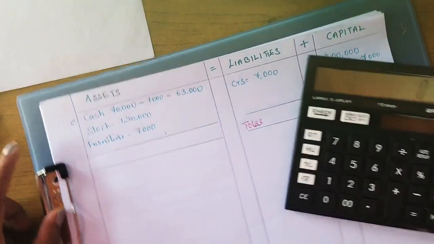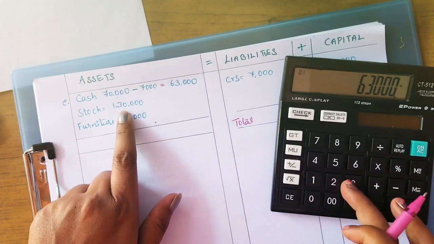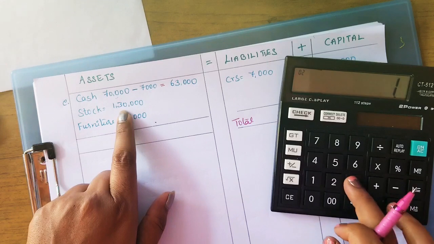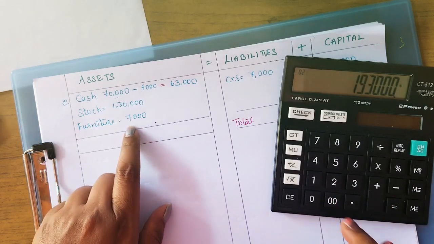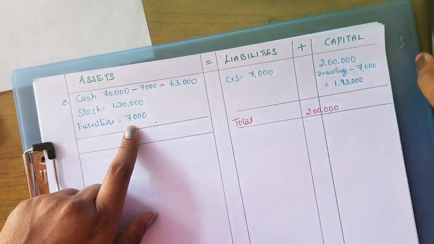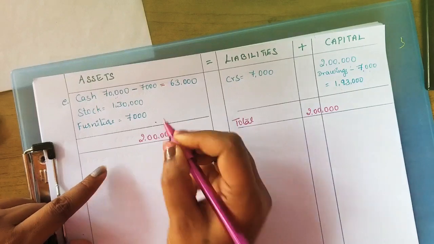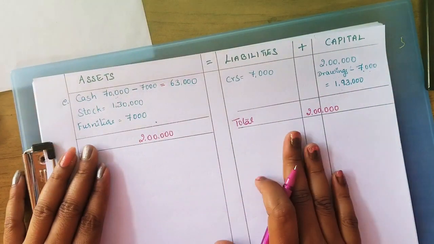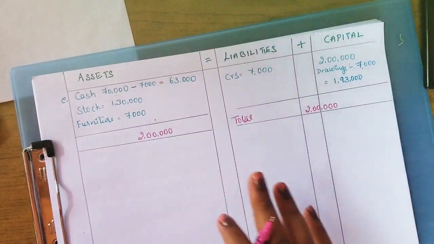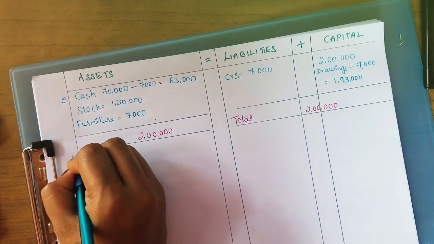And here we need to add cash balance 63,000 plus stock 1,30,000 plus 7,000 furniture. You are getting 2 lakhs. Okay. So both the sides are tallied. 2 lakhs in the asset side and 2 lakhs in the liabilities plus capital. Okay. Next, moving on to the next entry. This is the last entry.